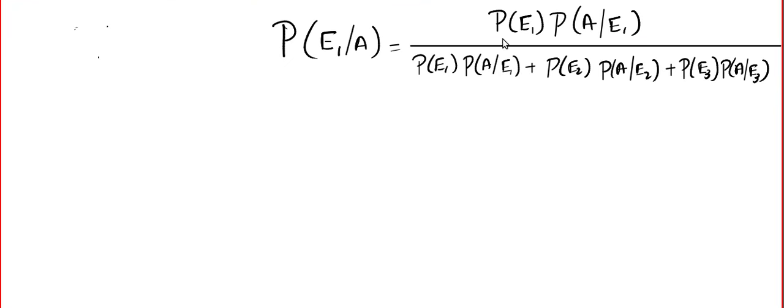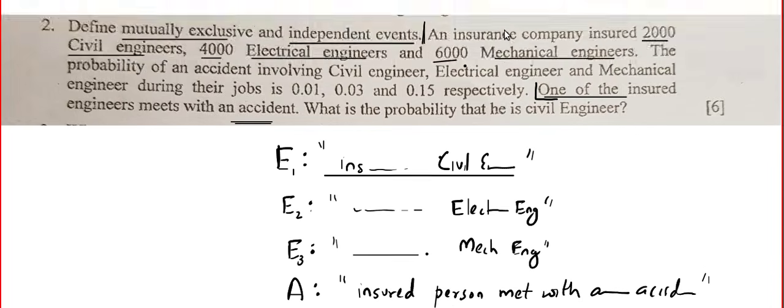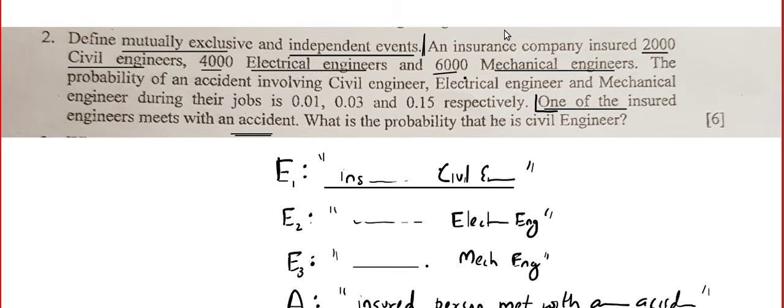Now look at this. Probability of E1 means what is the probability the insured person is a civil engineer. It is given that there are 2000 civil engineers who are insured, 4000 electrical engineers and 6000 mechanical engineers.